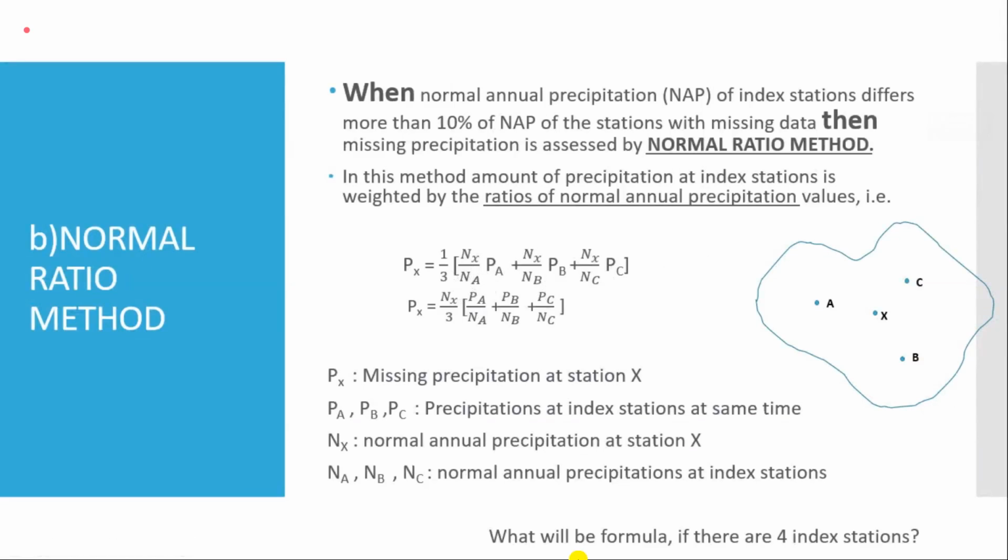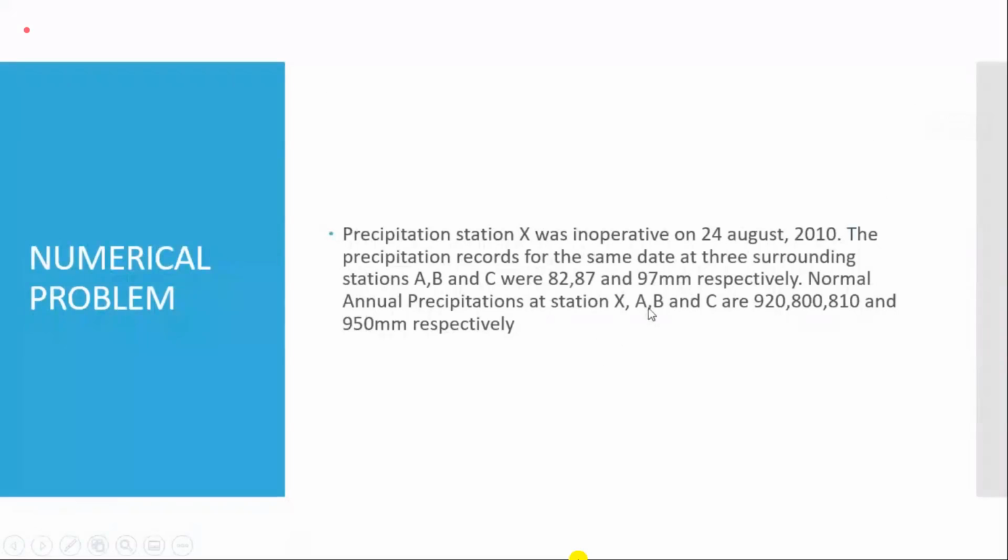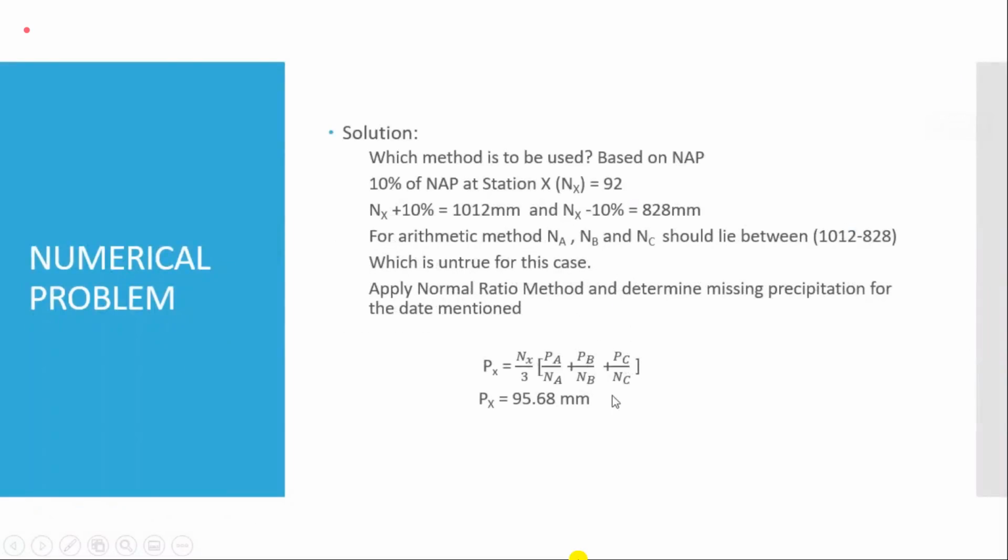Its importance will be similar to the others in the arithmetic mean method. While in the normal ratio method, that station's rainfall is divided by its normal rainfall. So that is a weighted average. So we are taking a weighted average in the case of the normal ratio method. That is more logical, more understandable. So they have applied this normal ratio method over here.